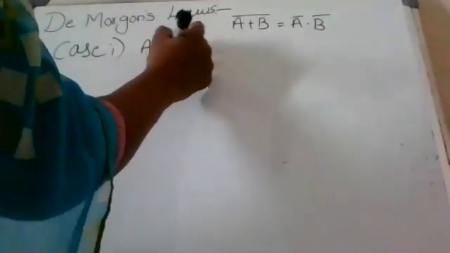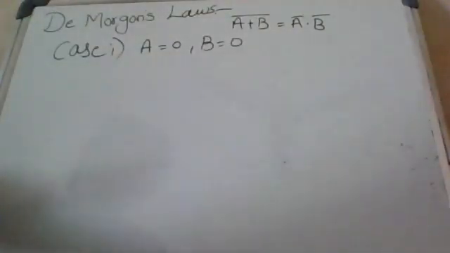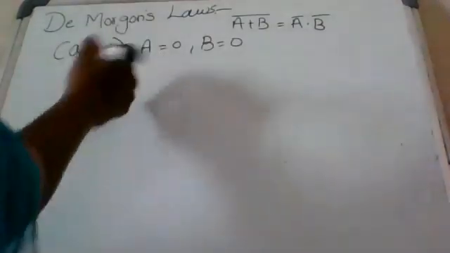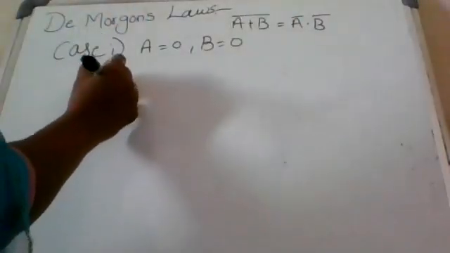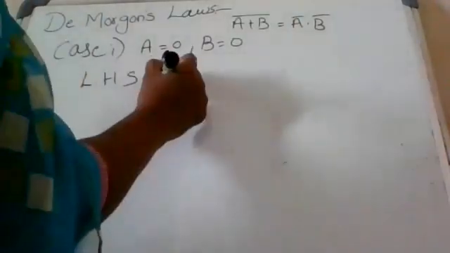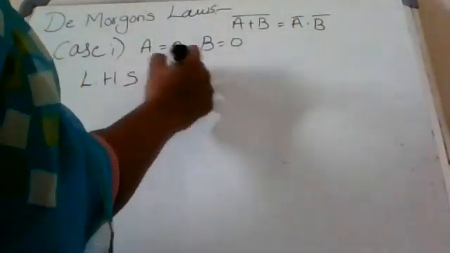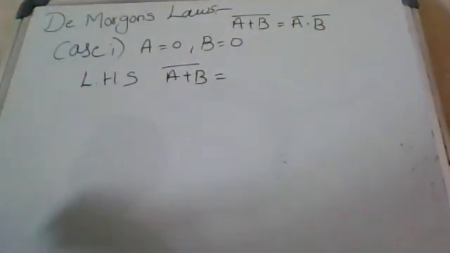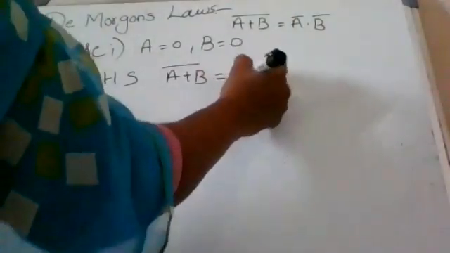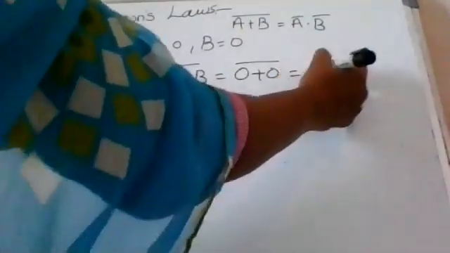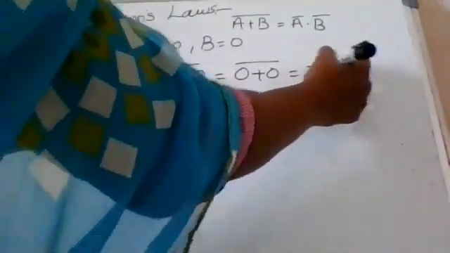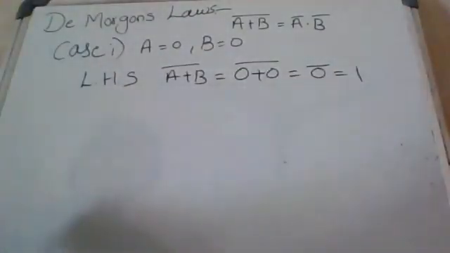If A equal to 0, comma B equal to 0. So this is the left side and this is the right side. I am taking the left side first. A plus B whole complement equal to 0 plus 0 whole complement. We get 0 plus 0, which is 0, and 0 complement we get 1.